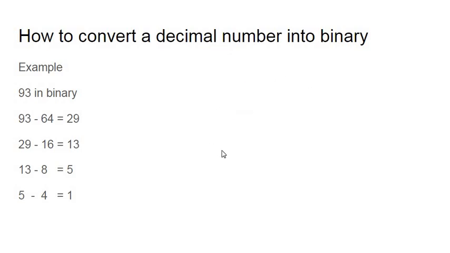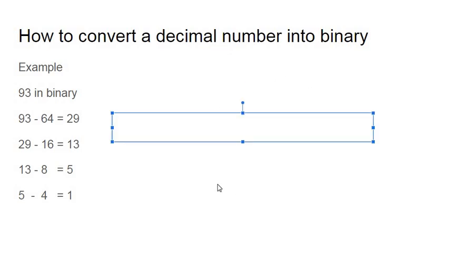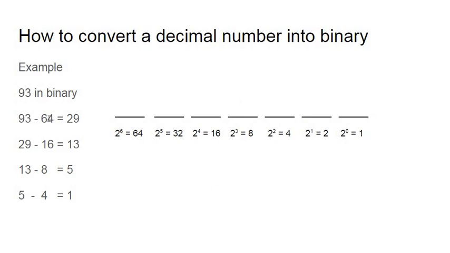So first, let's write all the powers we used, from 0 to the biggest power we used, which is 2 to the power of 6, which is 64. We used it to subtract 90 from 93.